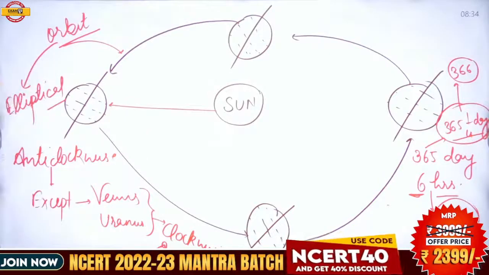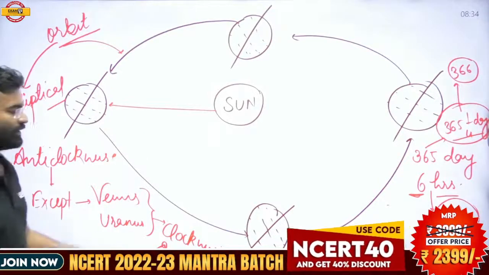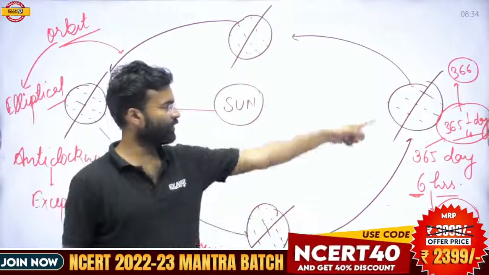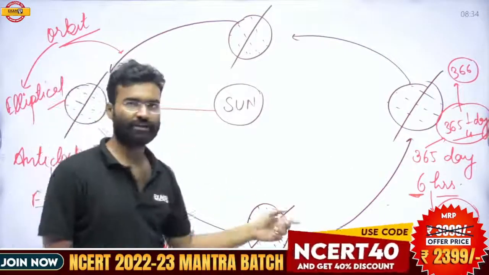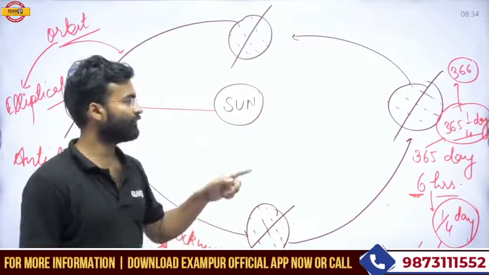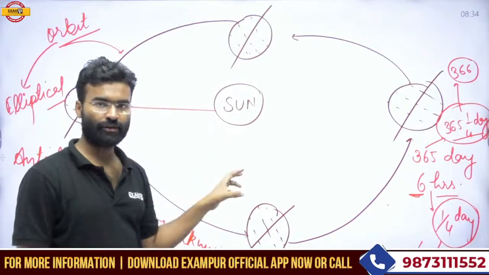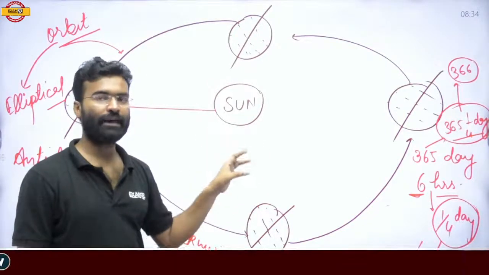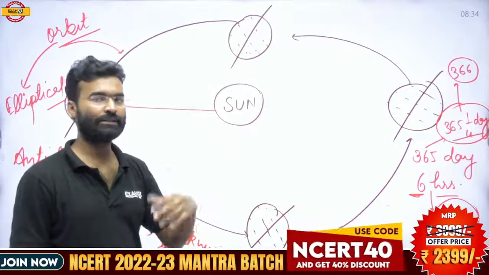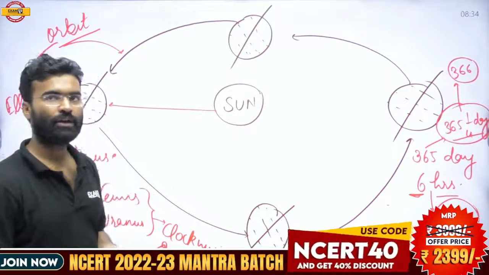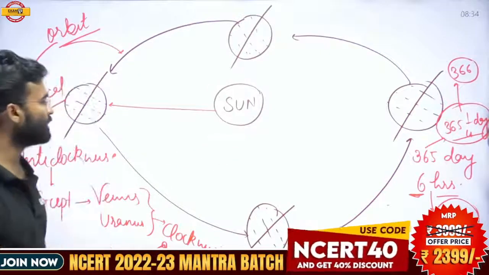What is revolution? Revolution is the motion in which Earth revolves around the sun in a fixed direction and on a fixed path. The direction is anti-clockwise, the path is called the orbit, and the shape of that orbit is elliptical. All of these are important points.